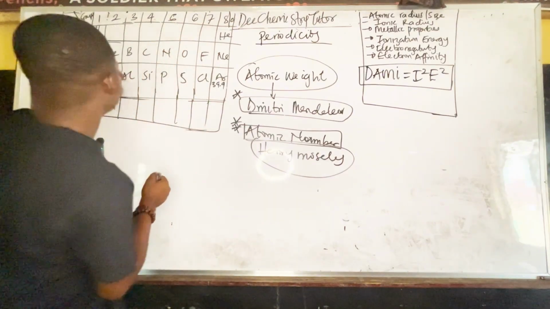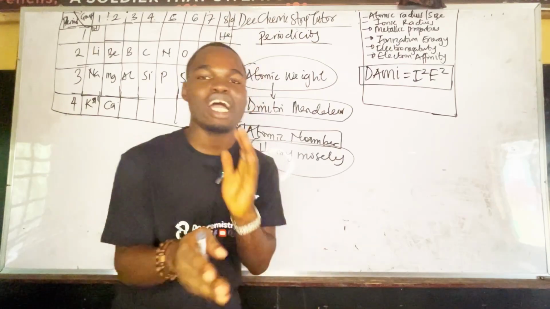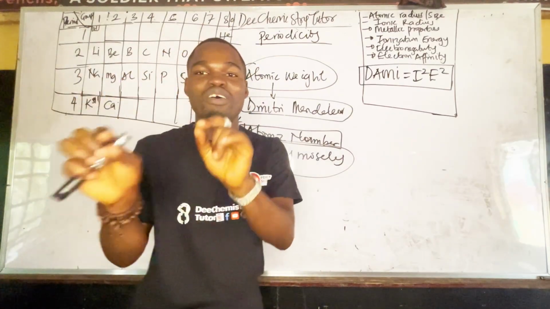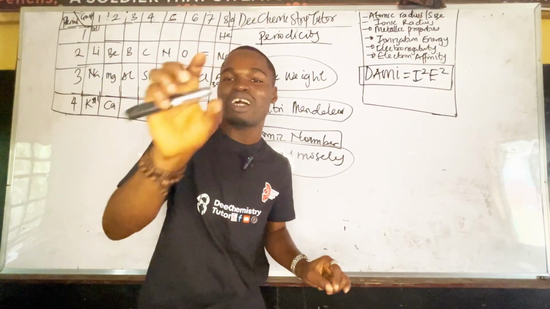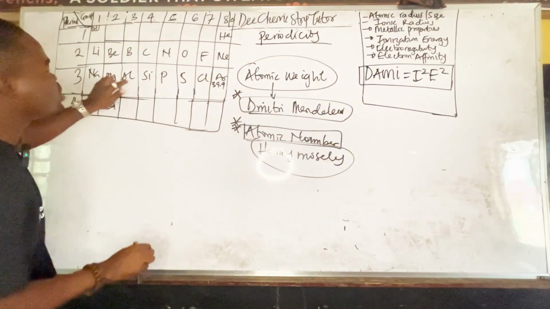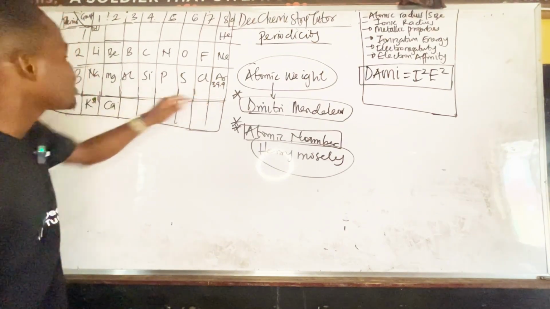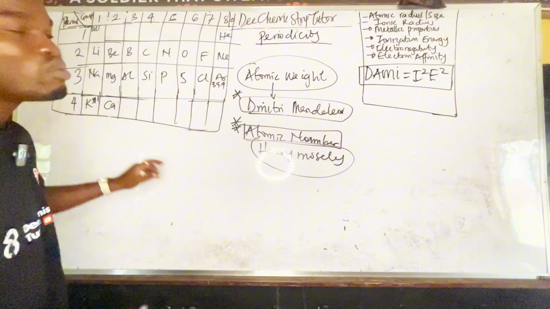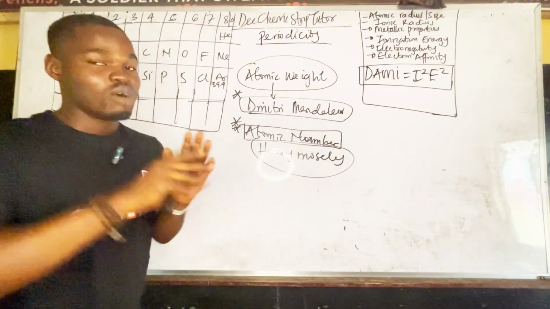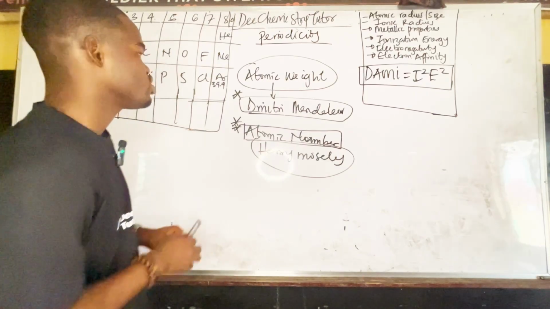Okay, so hydrogen to what? To calcium. I think you should remember that song: hydrogen, helium, lithium, beryllium, boron, carbon, nitrogen, oxygen, fluorine, neon, sodium, magnesium, aluminum, silicon, phosphorus, sulfur, chlorine, argon, potassium, calcium. That's the first 20 elements. I will teach you the first 30 soon, when we talk about transition metals, because you have to know the first 30.